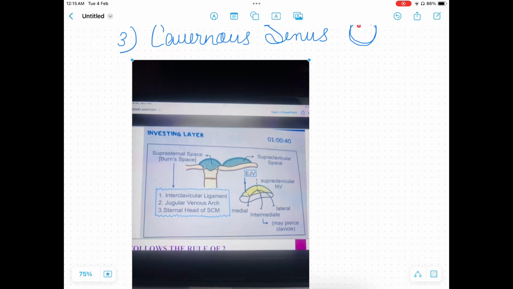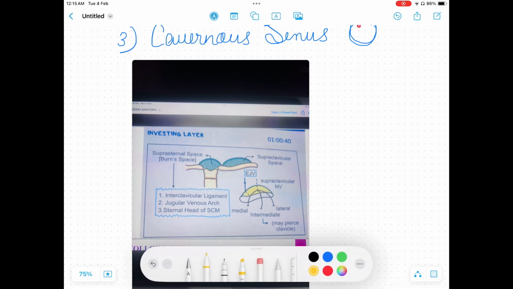Okay students, so can you see this figure? This bone that you can see is the sternum. Do you understand? Which bone is the sternum? This is the chest bone.